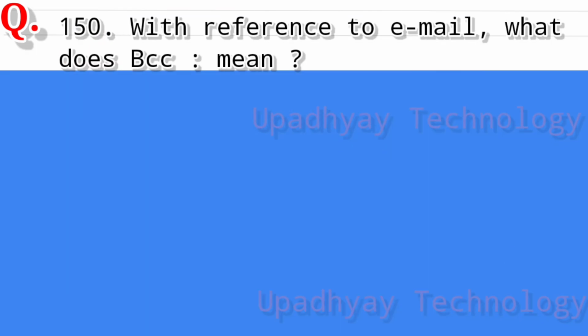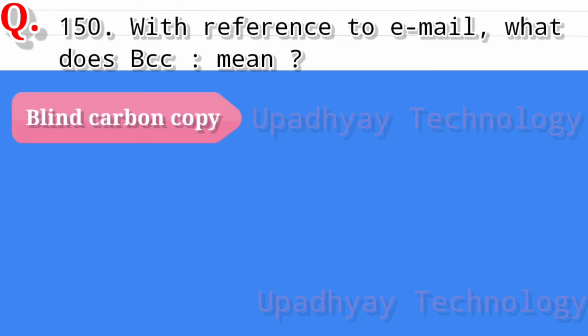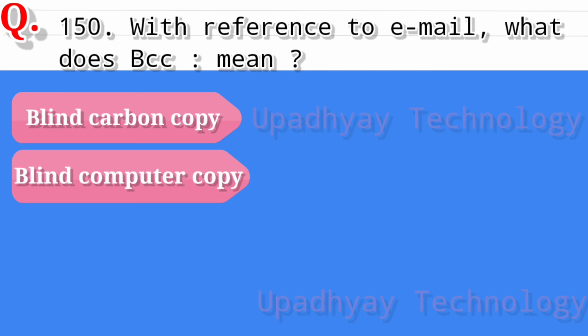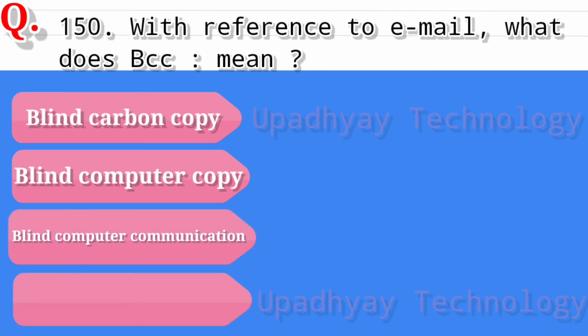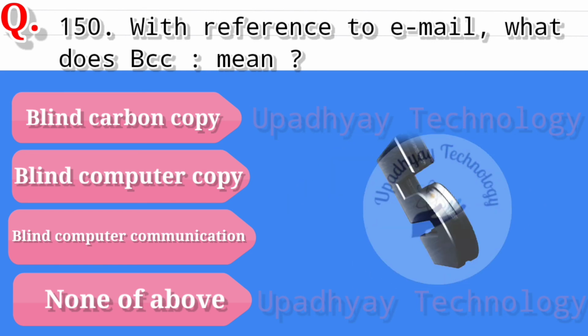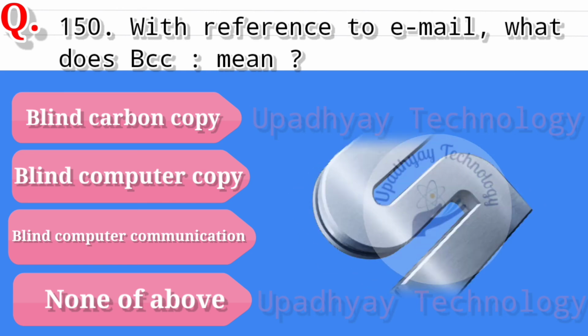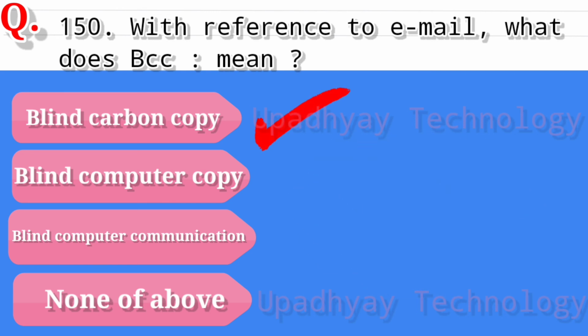Question number 150. With reference to email, what does BCC means? And the options are blind carbon copy, second option is blind computer copy, third option is blind computer communication, and the last option is none of above. And the correct answer is blind carbon copy.